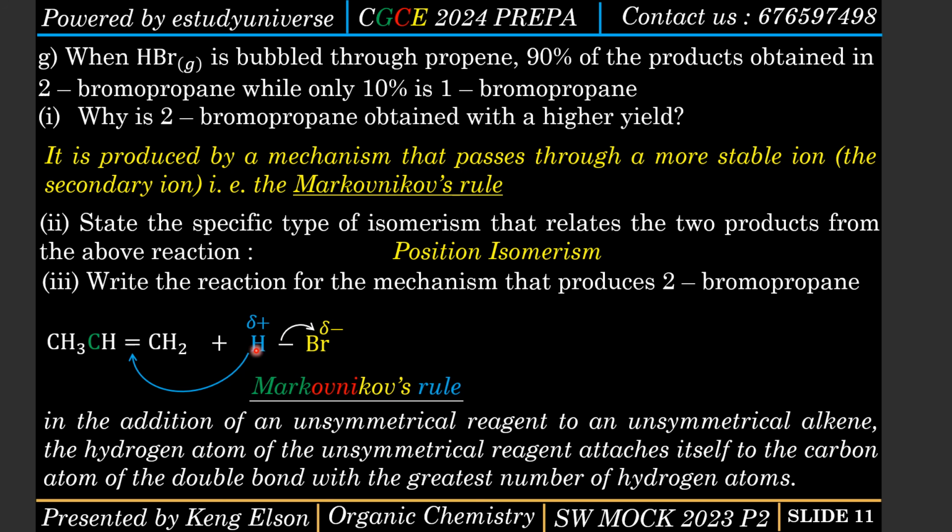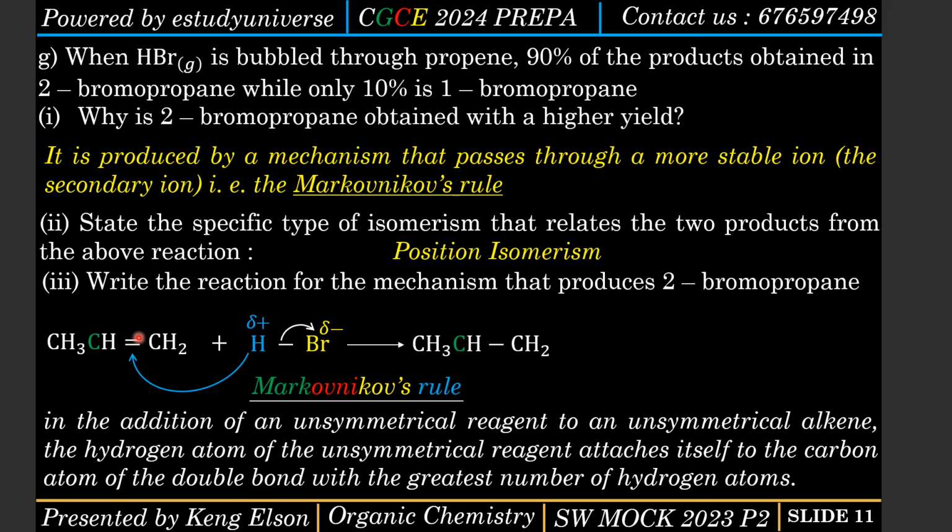Now the next thing is that according to Markovnikov's rule, this hydrogen atom of the reagent will need to come and attach itself to what? This carbon atom here. Basically, there are electrons here. This is a double bond. It contains electrons. So since this hydrogen is slightly positive, it is going to be looking for an electron-rich center. So you need to come to this double bond.